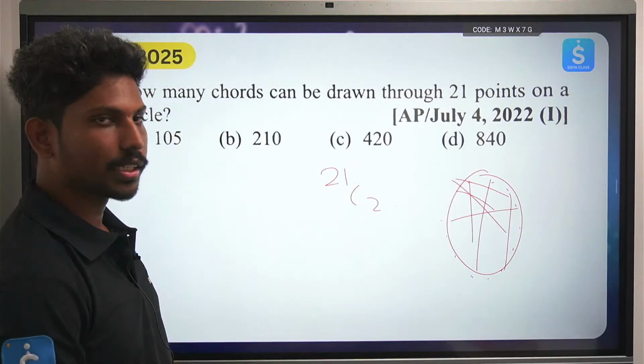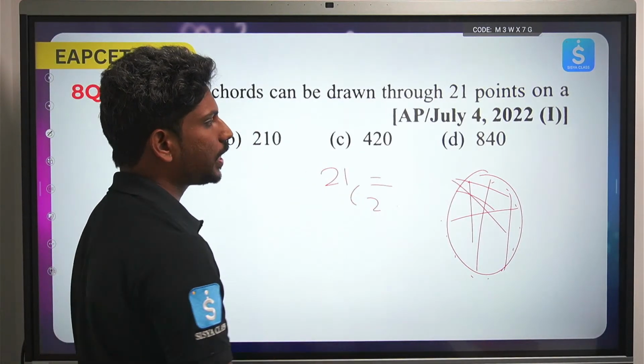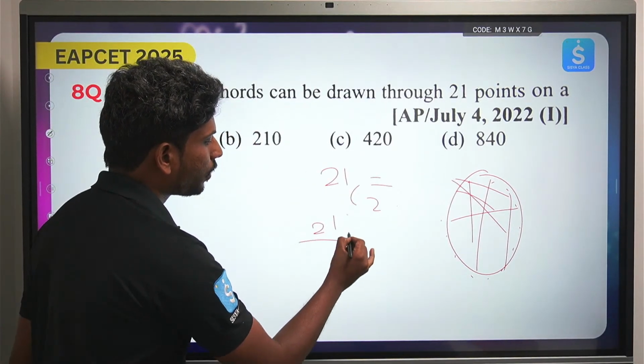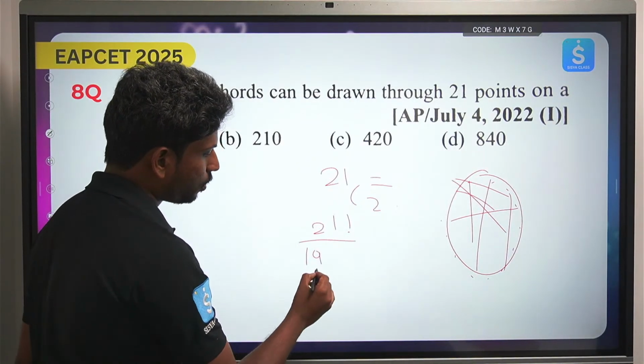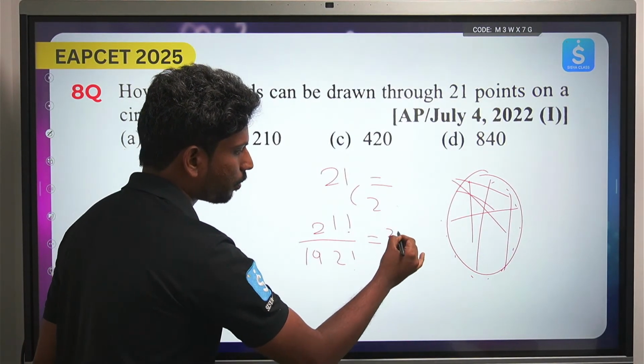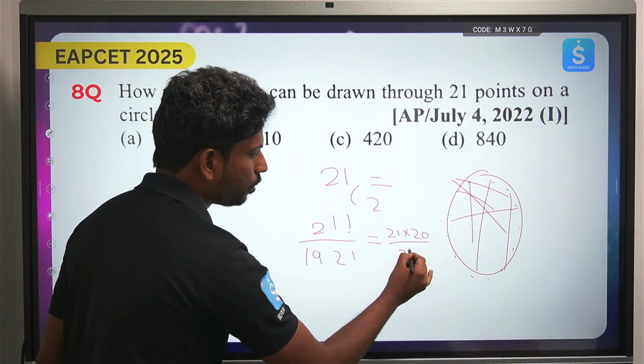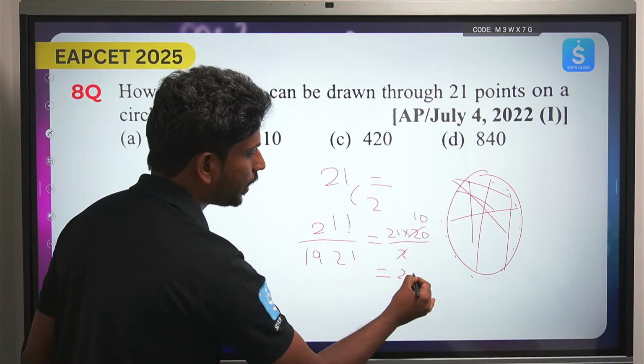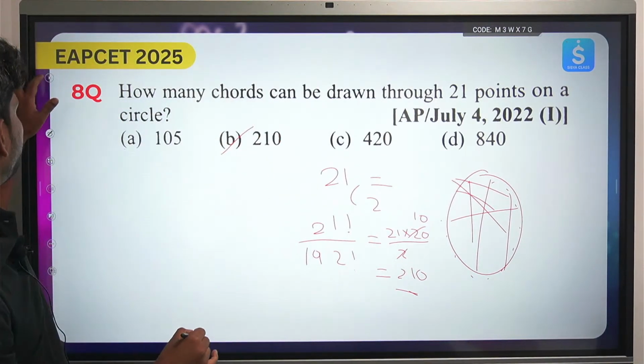So these are the different ways in which you can create chords. So that will be 21C2. That will be 21 factorial by (21 minus 2) factorial, which is 19 factorial. So that will be 21 into 20 by 2, which is 210. So the answer is option B.